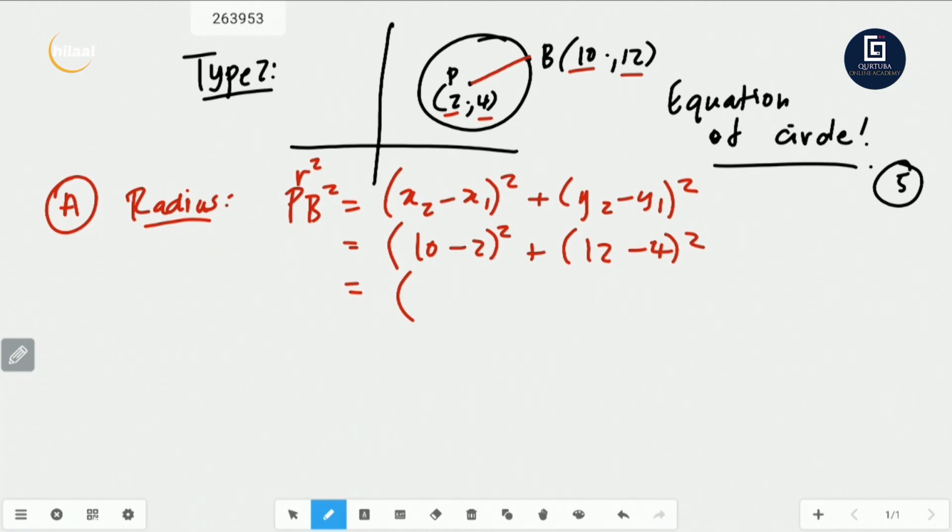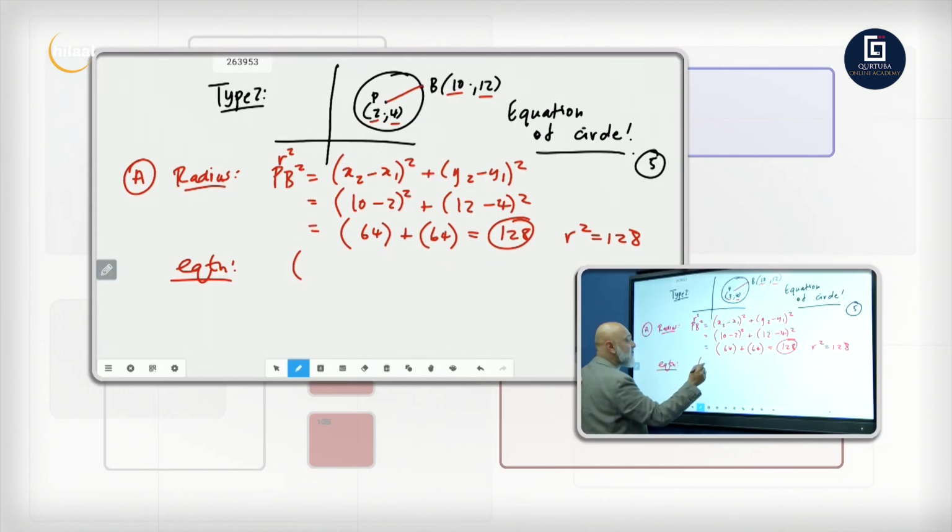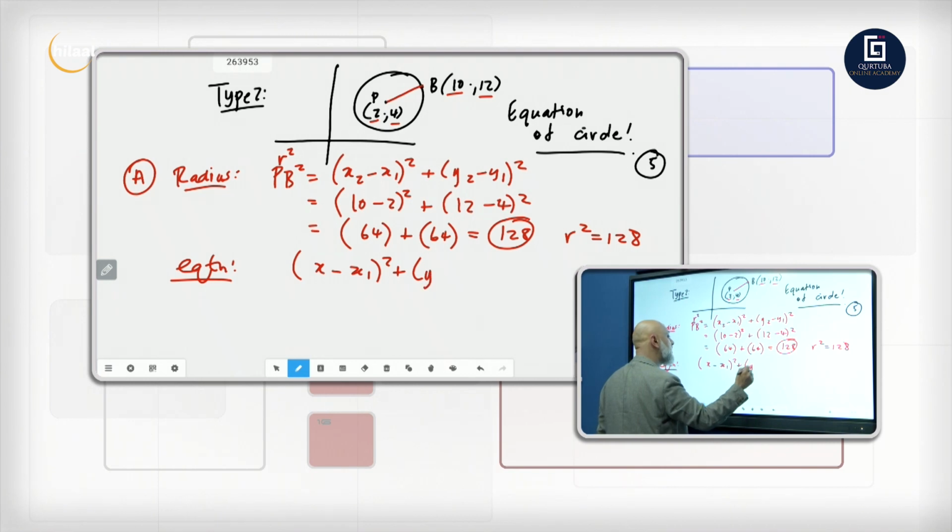So what would this give me? 10 minus 2 is 8, 8 squared is 64, plus 12 minus 4 is 8, 8 squared is again 64. 64 plus 64, 128. So R squared is equal to 128. Now we can find the equation of the circle. The EQTN, I'm just using shorthand for equation. Obviously, write your formula in: X minus X1 squared plus Y minus Y1 squared is equal to R squared.